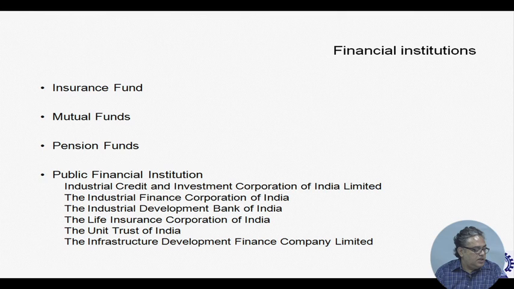They are generally the Industrial Credit and Investment Corporation of India Limited, which is incorporated under the Companies Act. Then you will find the Industrial Finance Corporation of India, which is created under a Special Act. Then the Industrial Development Bank of India, Life Insurance Corporation, Unit Trust of India, then the Infrastructure Development and Finance Company.